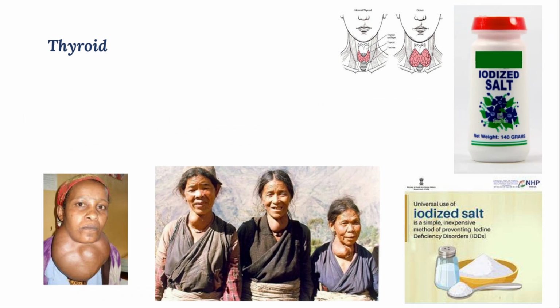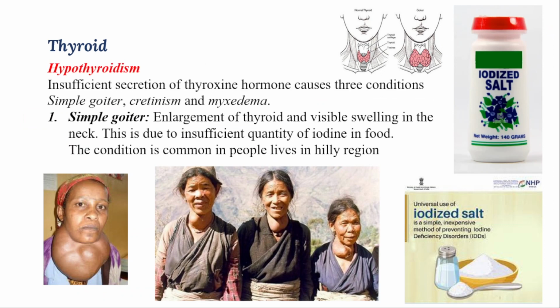We'll go one by one here. Thyroid, hypothyroidism. That means a lesser amount of thyroxine hormone is secreted. That leads to three different conditions. You can observe that the first condition is called simple goiter. The second condition is called cretinism. The third condition is called myxedema. First, we will go with the simple goiter.